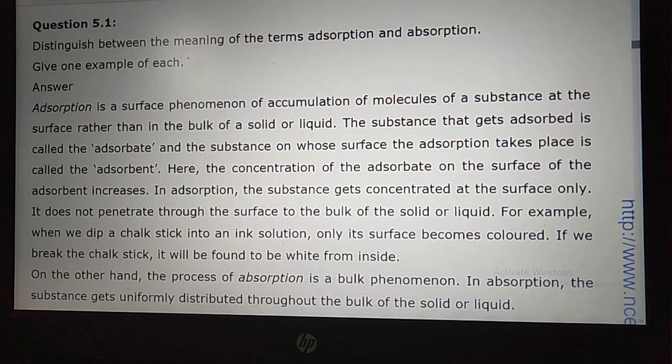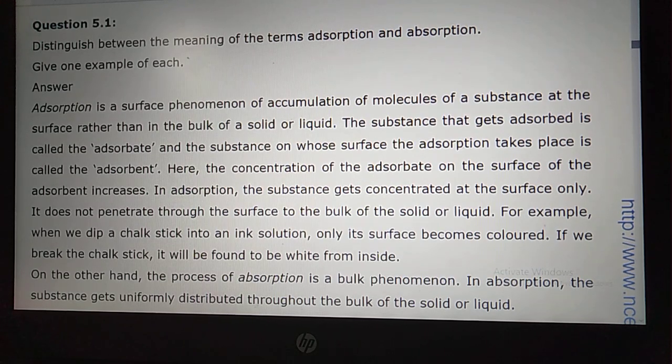Okay, the color is not going inside. If you talk about absorption, whatever the adsorbate is there, student, if it is going inside, completely getting dissolved inside the whole system, then that will be known as what? Absorption. So absorption is a bulk phenomenon.